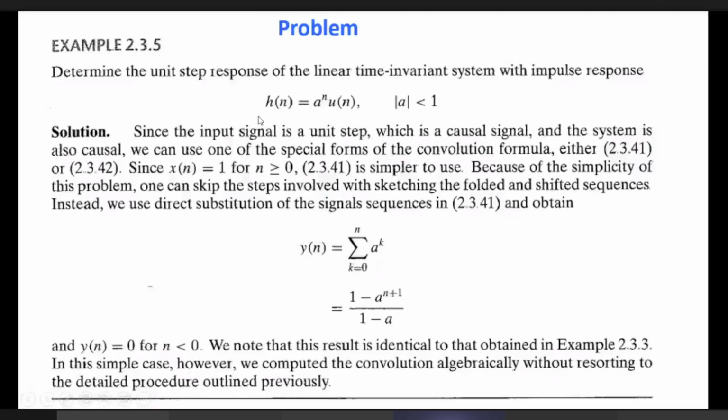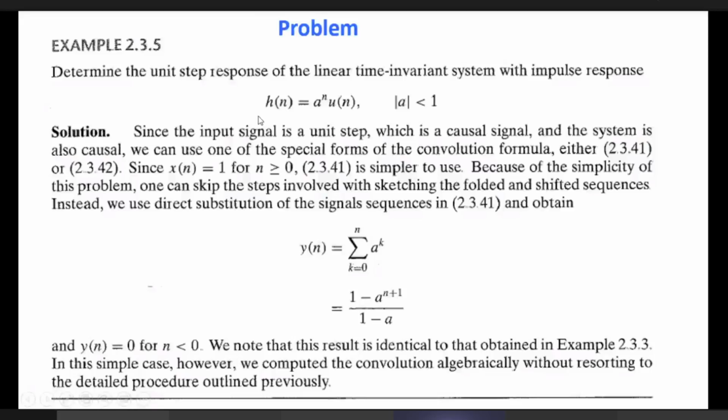Since it is an infinite series, we consider 0 to infinity. Either n minus k or k, it is the same thing in this case. So k equal to 0 to infinity, and according to the infinite series, 1 plus a plus a squared and so on, we get 1 by 1 minus a.